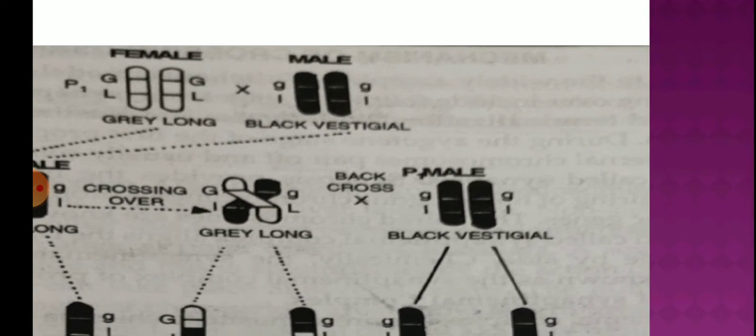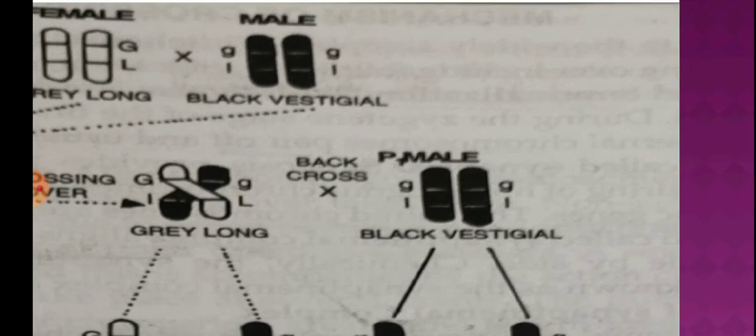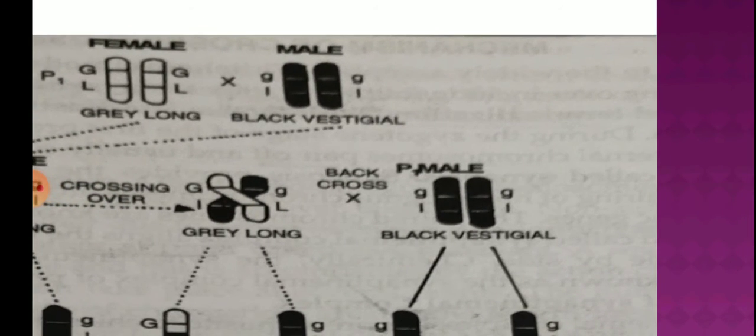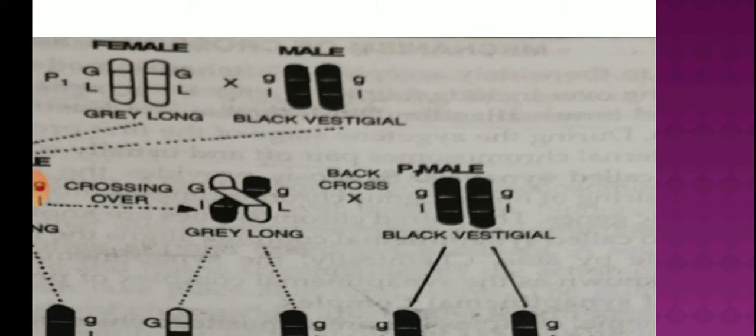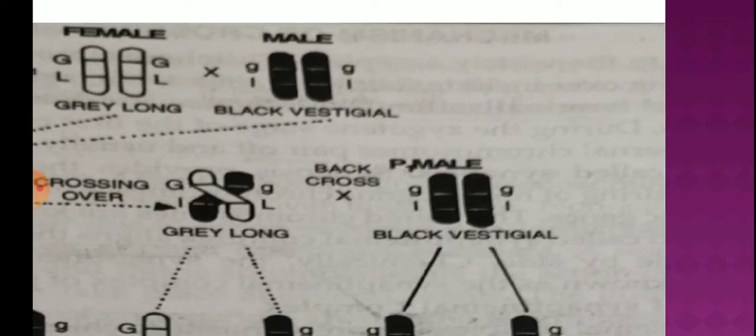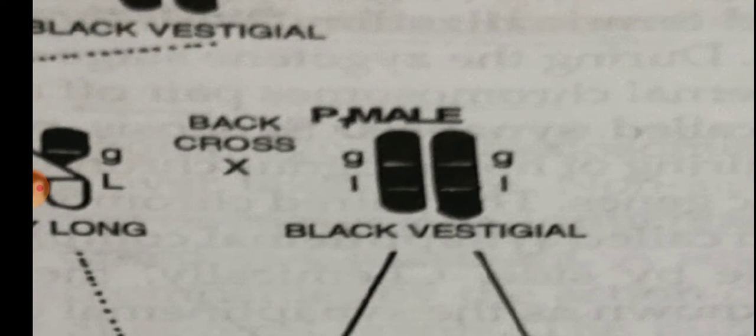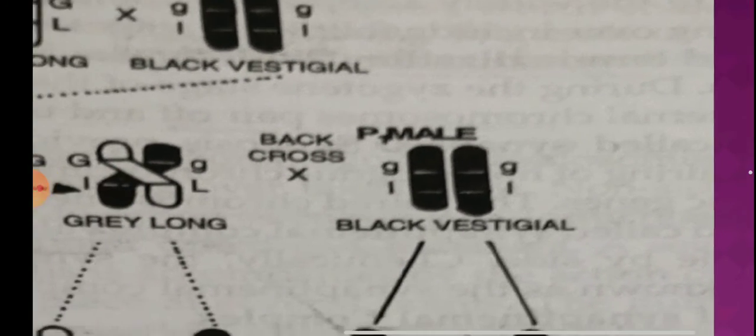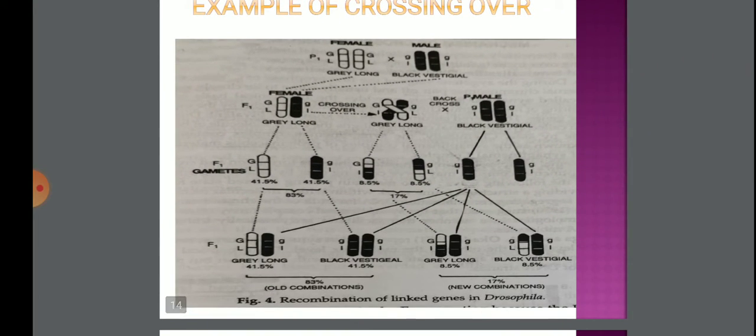Then a back cross occurs, in which this heterozygous is crossed with the homozygous recessive one having black body and vestigial wing. What we get is four types of offspring in the F2 generation.